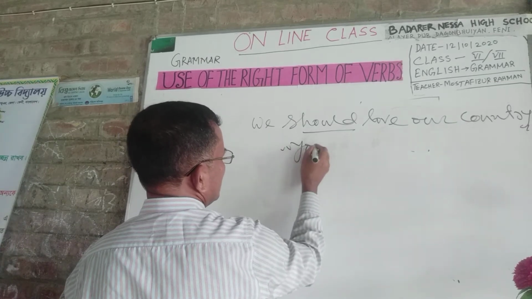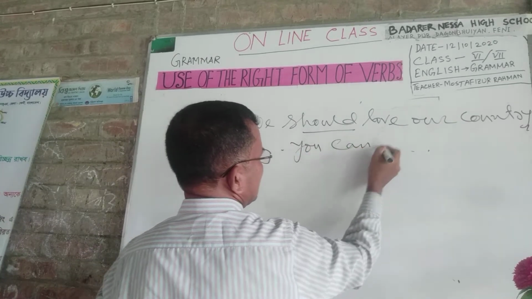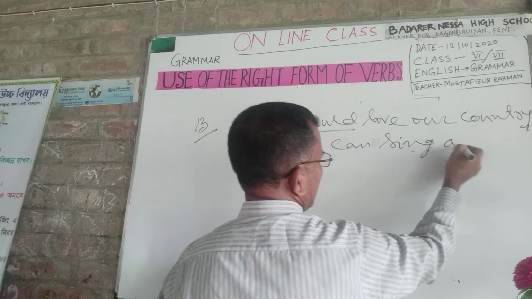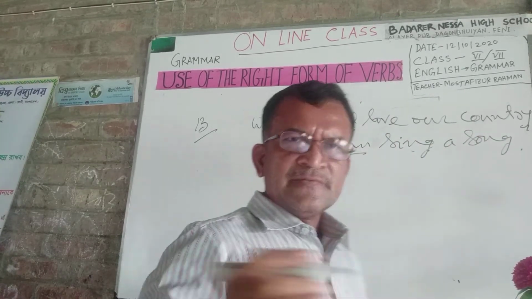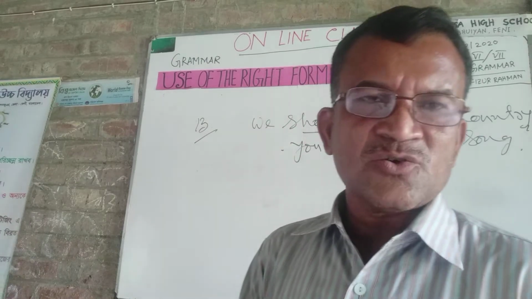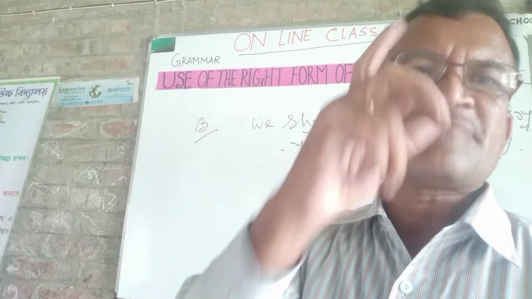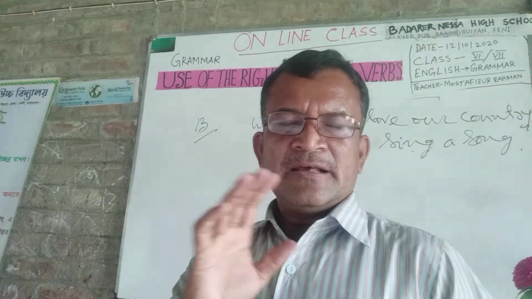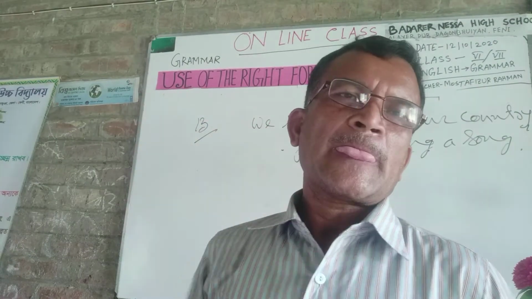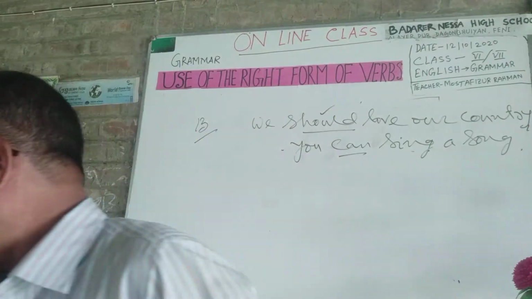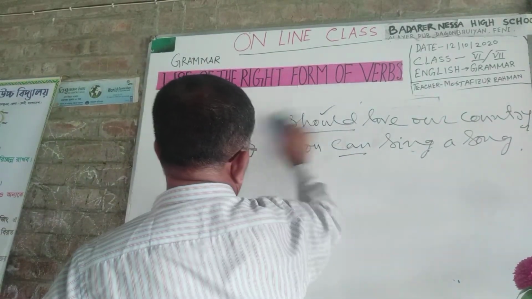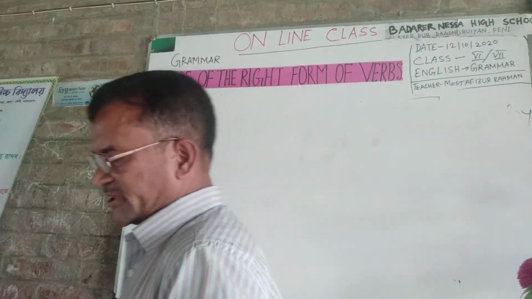You can sing a song. There, should, can, they are modal auxiliary. So you must use verb base form or present form. You can't use another form of verbs after modal auxiliaries. You must use base form of verbs. Okay.